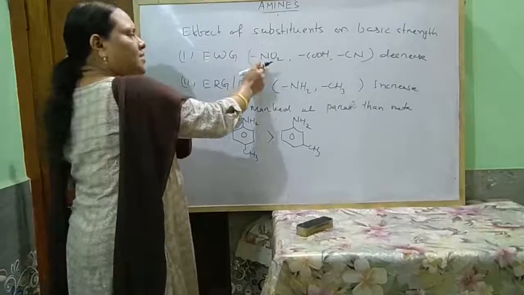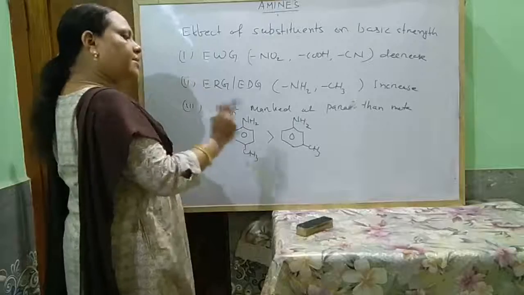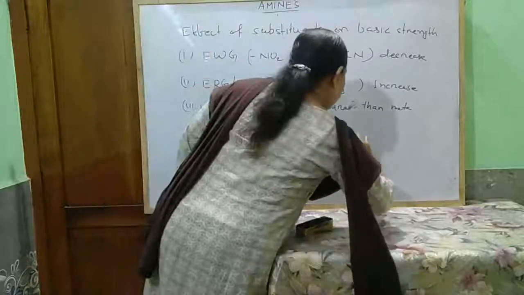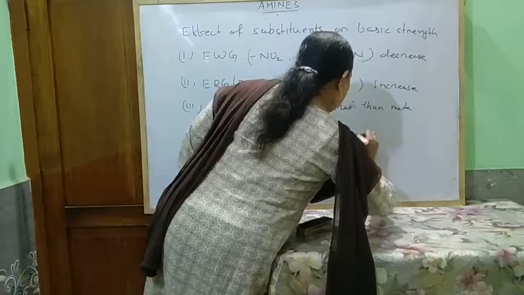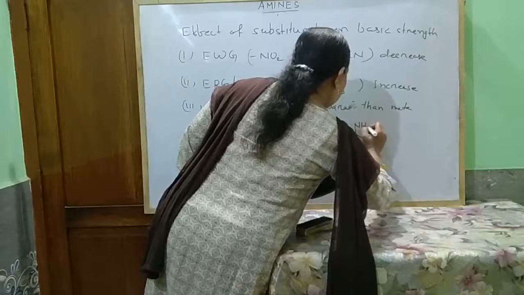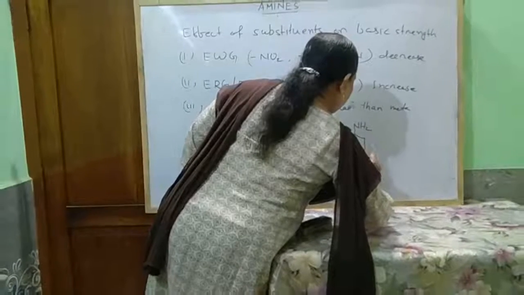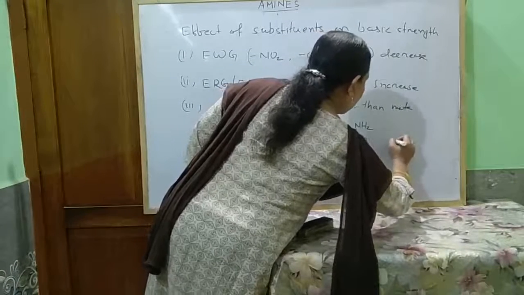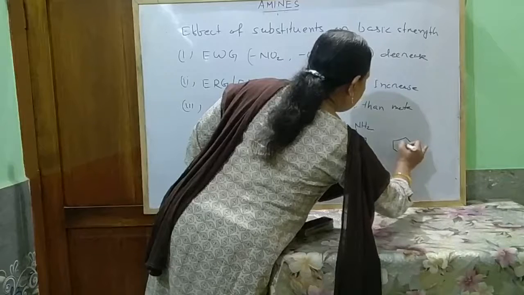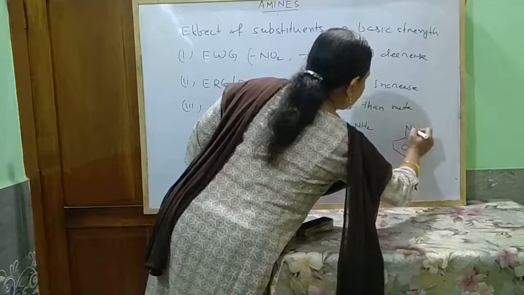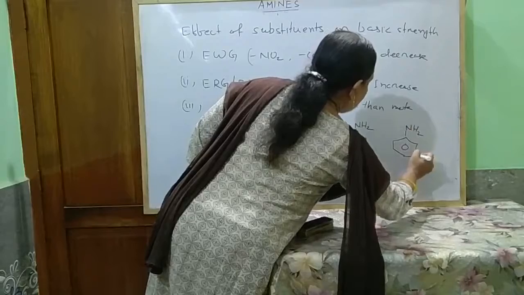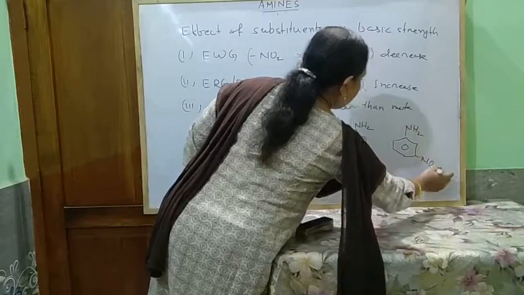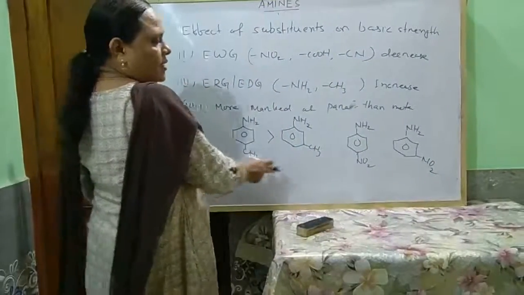If this group is present at para position, it decreases more. That means, look here, this is NH2 nitro aniline, this is para nitro aniline and this is meta nitro aniline. Para nitro aniline, meta nitro.